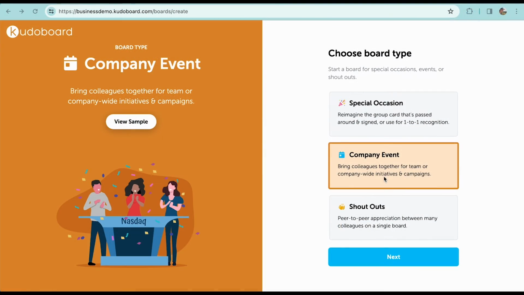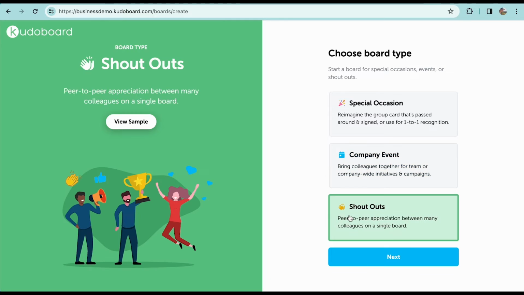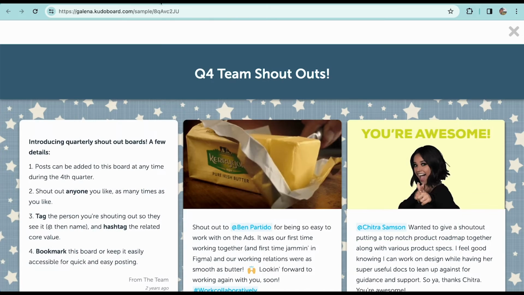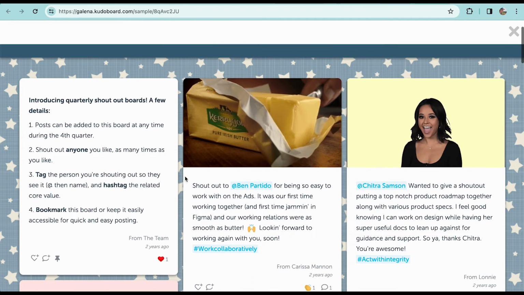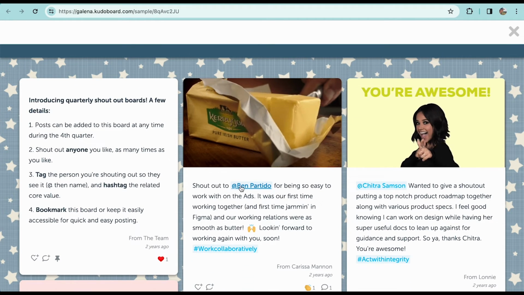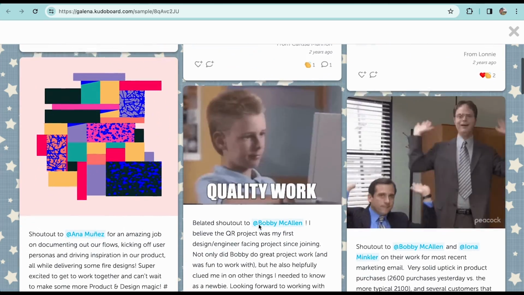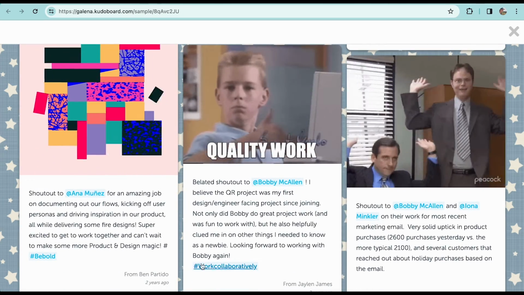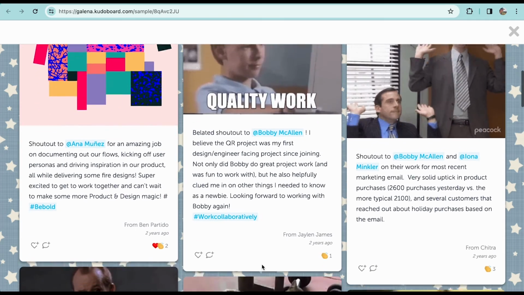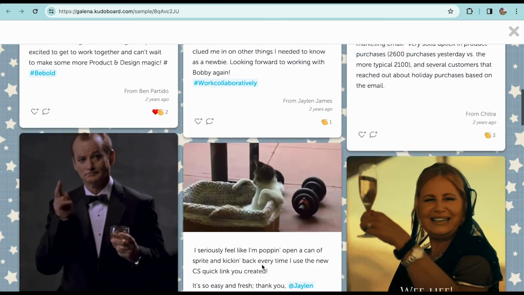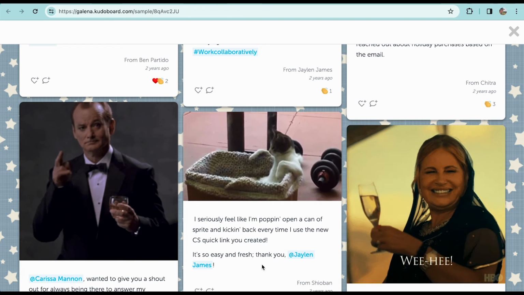Let's return to another use case for Elevate plans. On shout-out boards, in-person and remote teams have the tools they need to build and maintain strong relationships through regular peer-to-peer recognition. Here's an example of a shout-out board where colleagues share praise with one another throughout the quarter. You can tag individuals or groups you want to shout out so they receive a notification directly. You can also hashtag your core values to affirm your unique company culture.